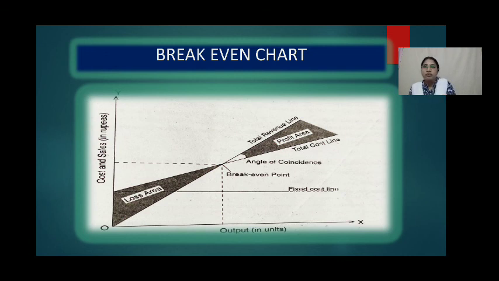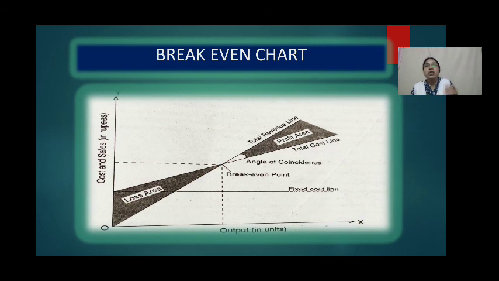This line shows that fixed cost remains constant at various levels of production. Next, the variable cost line is drawn above the fixed cost line. This line ultimately becomes the total cost line, both fixed and variable together.